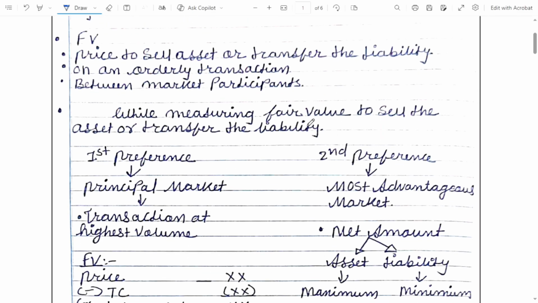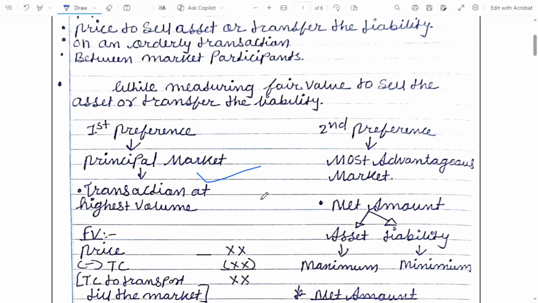So while measuring the fair value to sell the asset or transfer the liability, the first preference we are going to give is to the principal market. Okay, so what is a principal market? Principal market is a market in which transactions are happening at the highest volume. So let's understand this with an example.